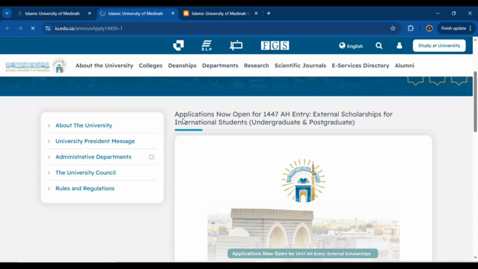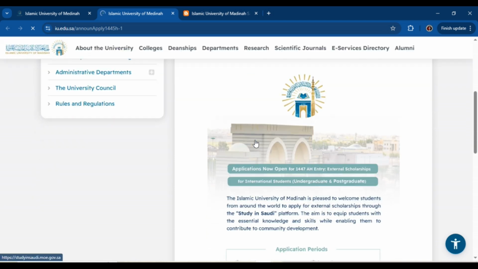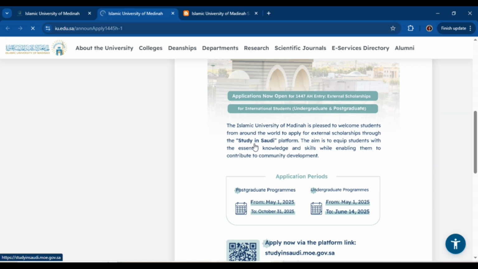Okay, scroll down and here you can see applications are open. You can apply for undergraduate and postgraduate as well. So external scholarships for international students are open. Scroll down and here you can see the application period to apply for this scholarship. If you are going to apply for master or PhD program, then the deadline is 31st of October. But if you want to apply for undergraduate or bachelor program, then the deadline is 14 June 2025. So deadline for bachelor program is just closed.